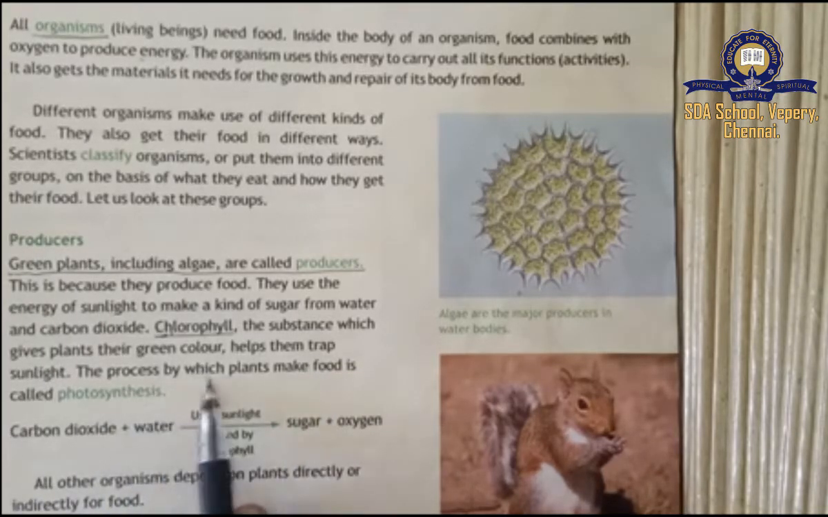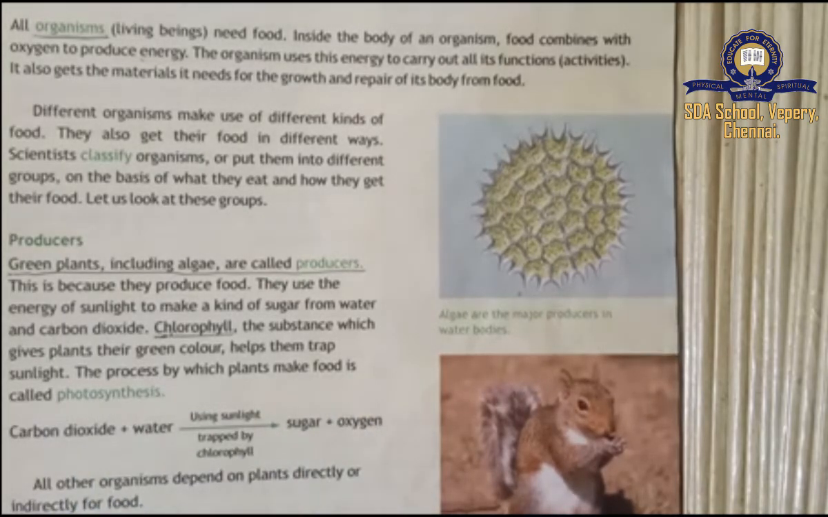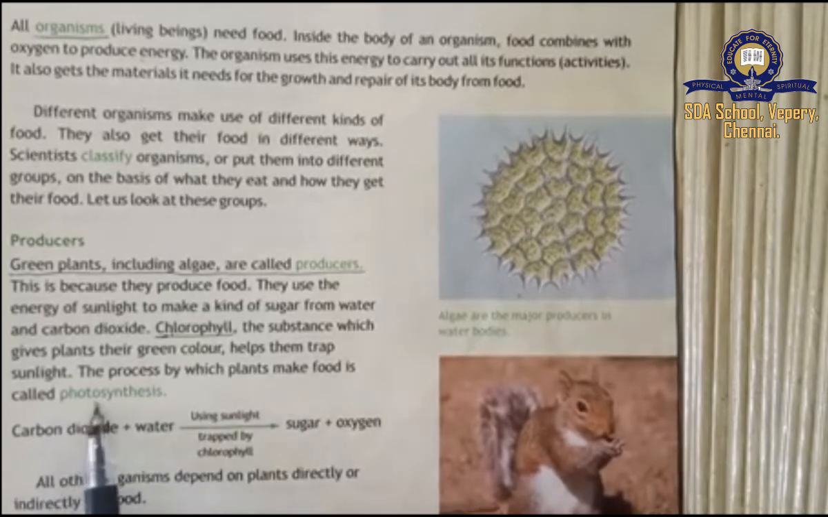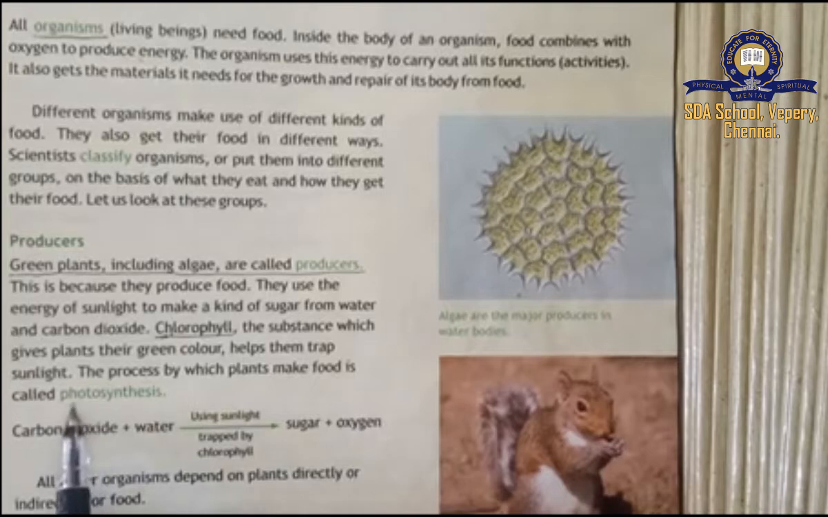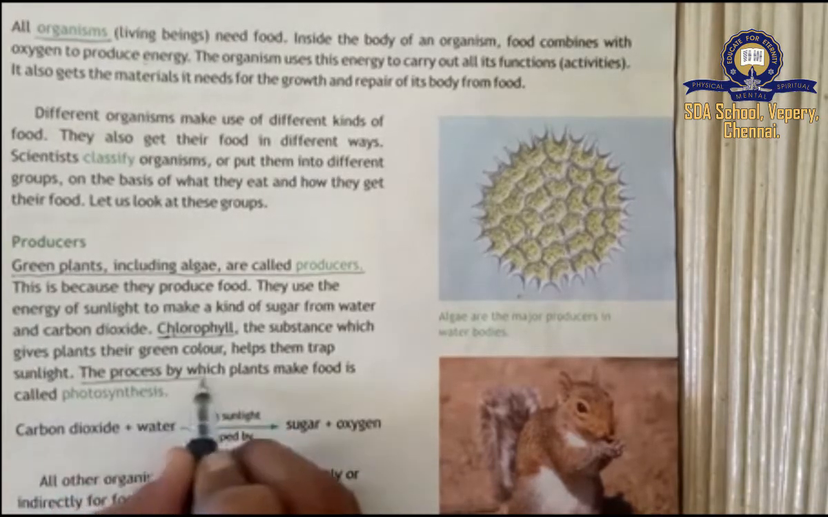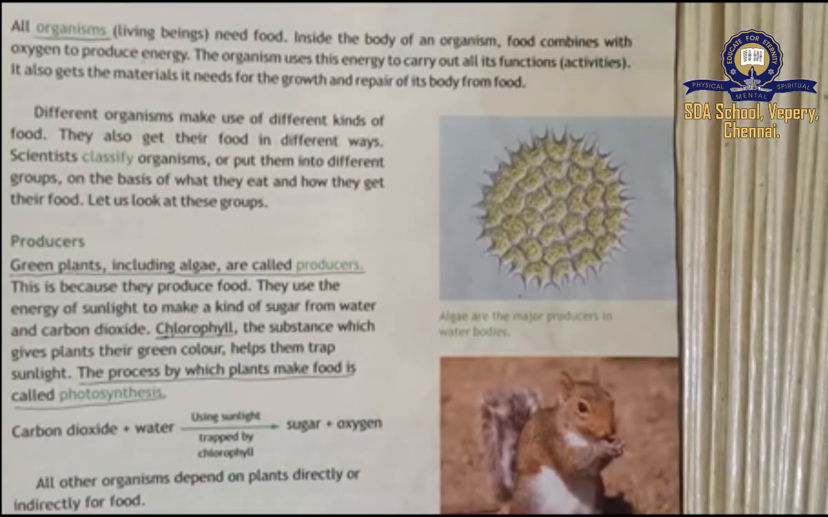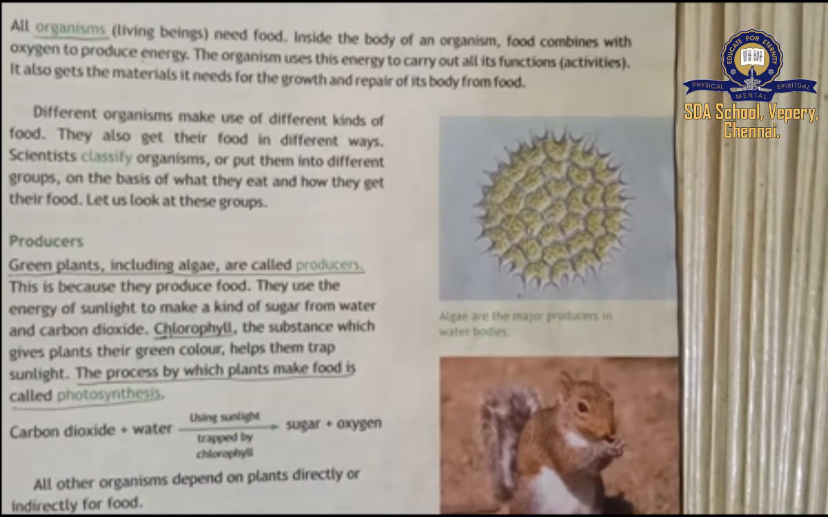The process by which plants make food is called photosynthesis. You have heard this word, photosynthesis. PHO, photo, SYN, syn, THE, SIS, photosynthesis. You can underline this line. The process by which plants make food.